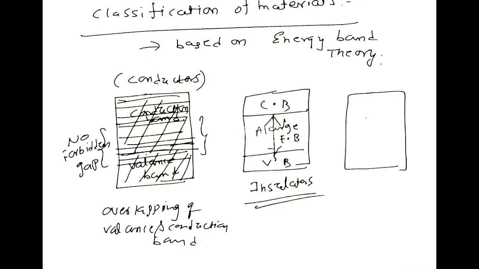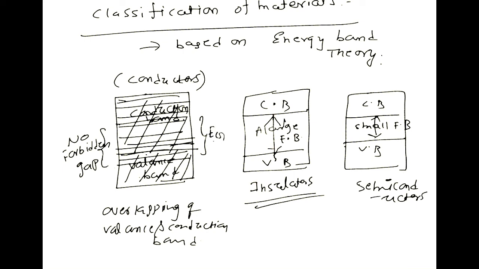Similarly, another category: this is the valence band, the conduction band, and a small forbidden gap. If the gap is less, then the materials are classified as semiconductors. Generally the forbidden energy gap is denoted by Eg. Here Eg is equal to 0.